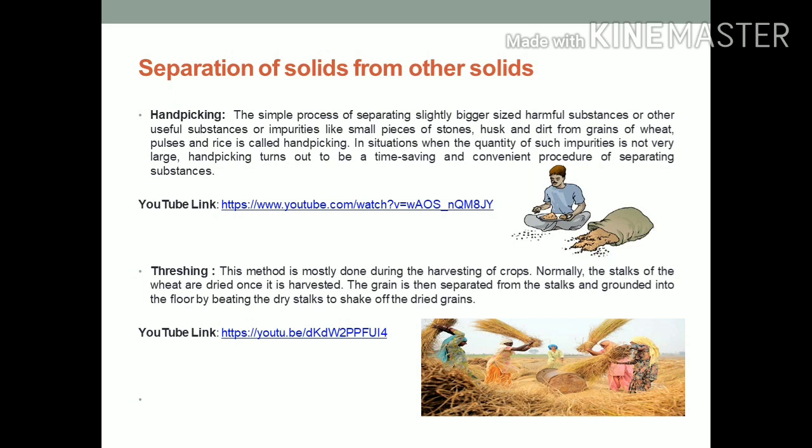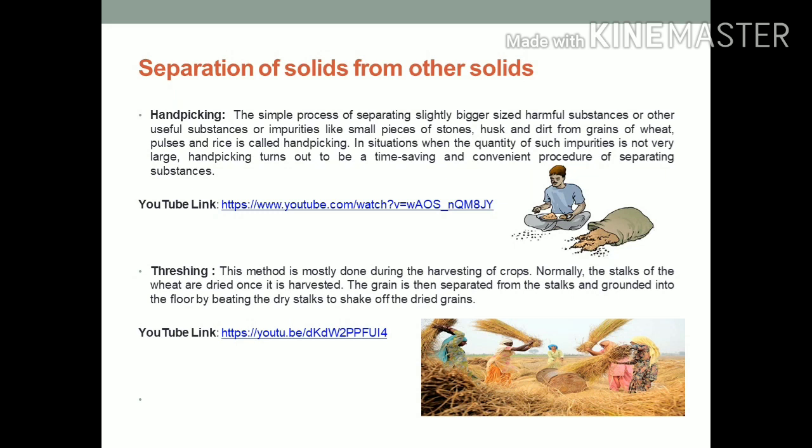In situations when the quantity of such impurity is not very large, handpicking turns out to be a time-saving and convenient process of separating substances. Have you ever noticed your mother while she prepares food? When she prepares rice, firstly she takes the uncooked rice in a plate and removes something from that.